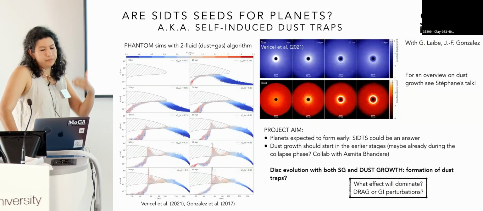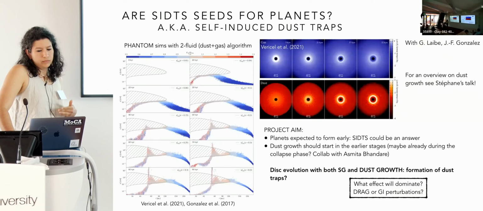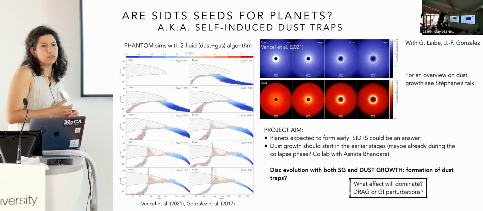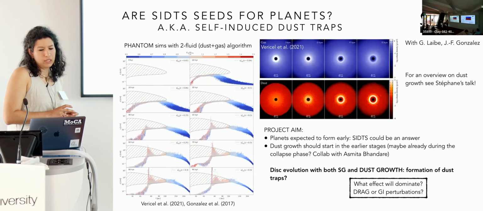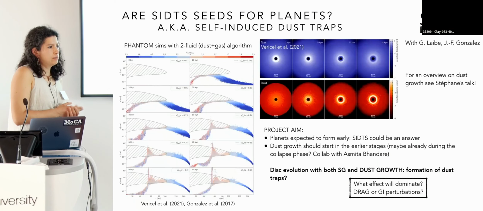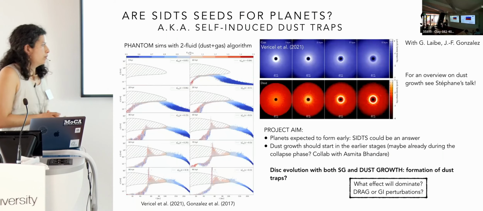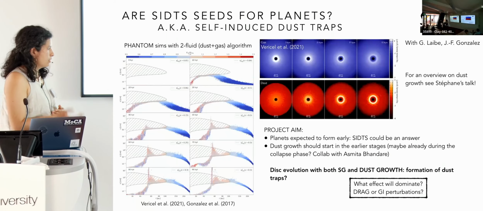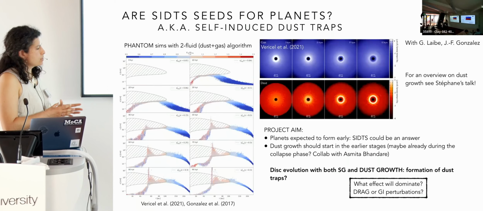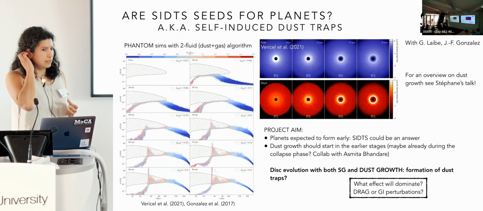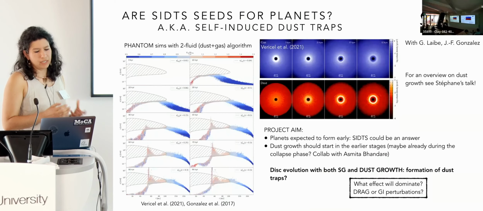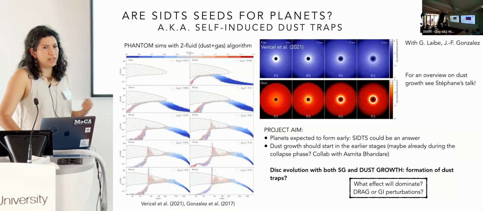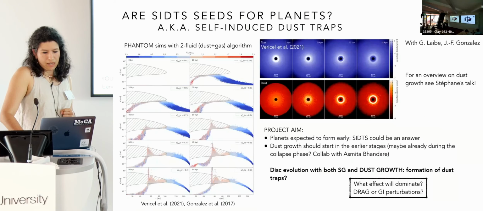This would let us see if we are able to get self-induced dust traps, and, comparing with what Sal previously described in his talk, see if there are differences by including dust growth or not, and understand what the main effect is that dominates in this case, the drag or GI. So I think in order to do this, we really need to be sure that the self-gravitating disk simulations that we are performing are correct and not affected by spurious issues. And with this I conclude.